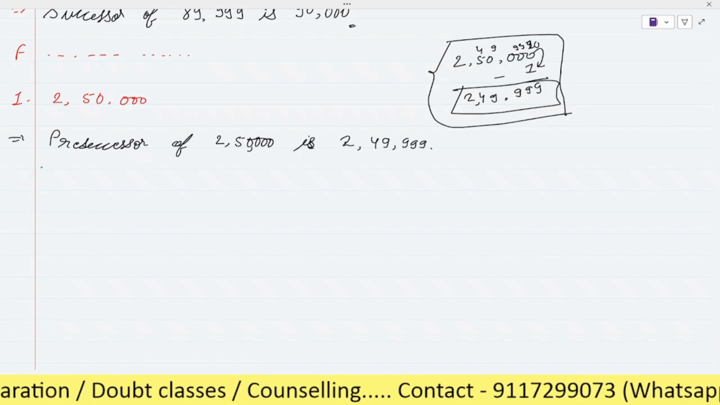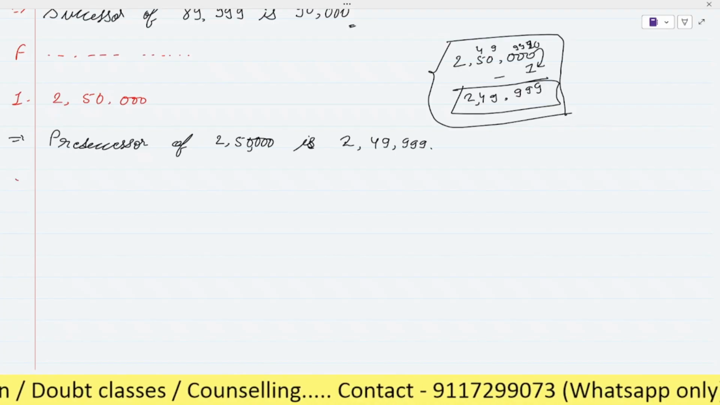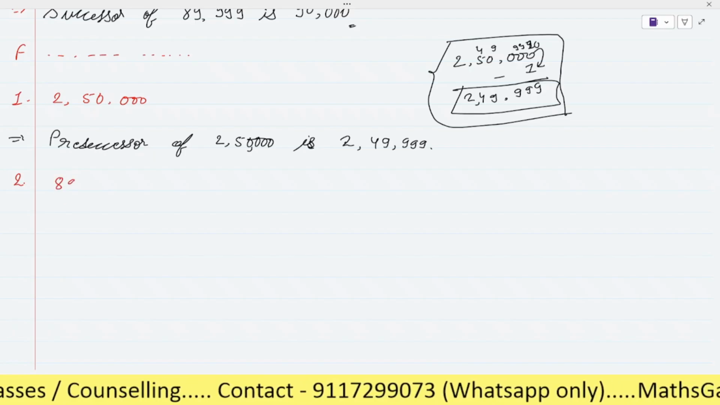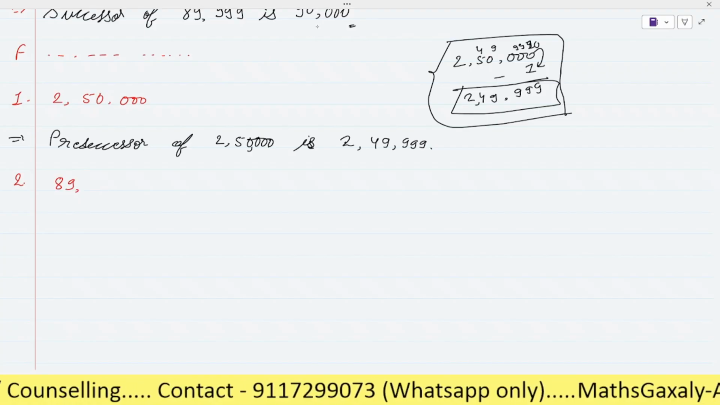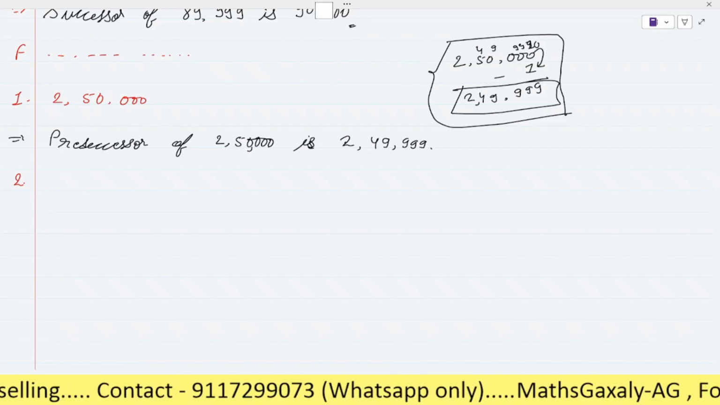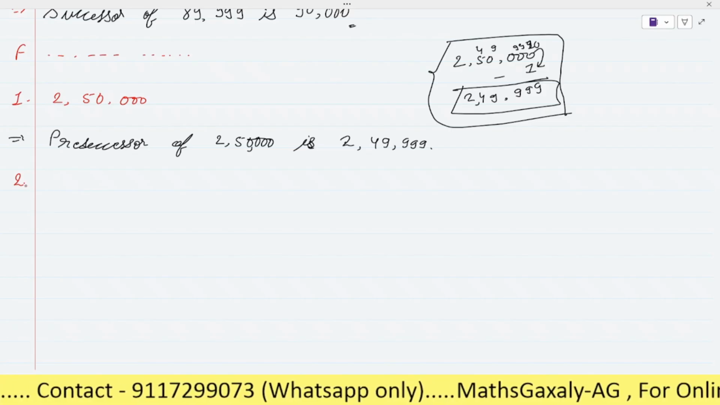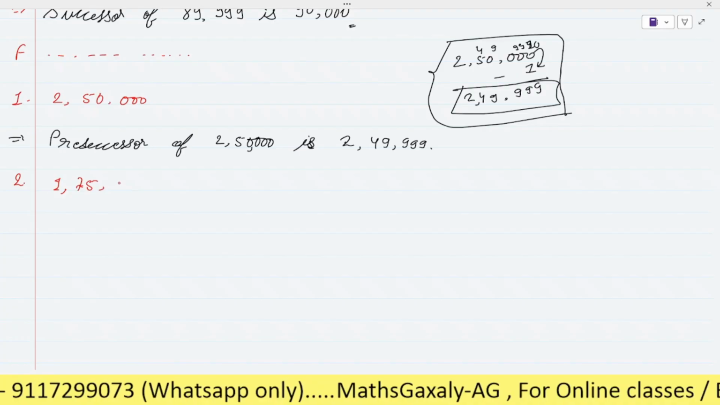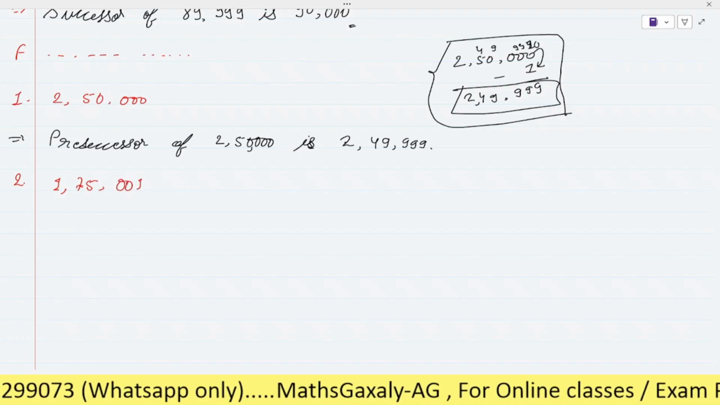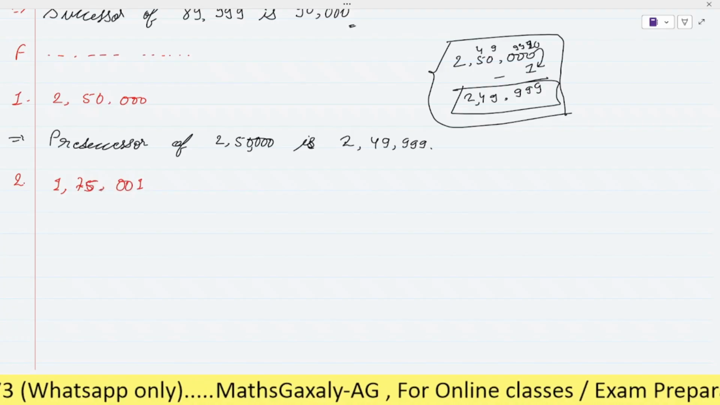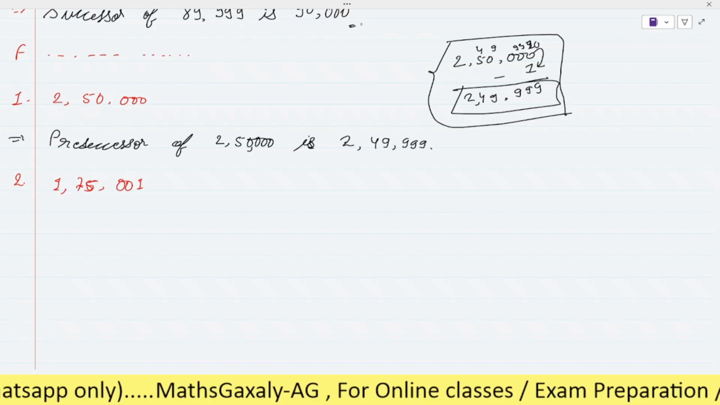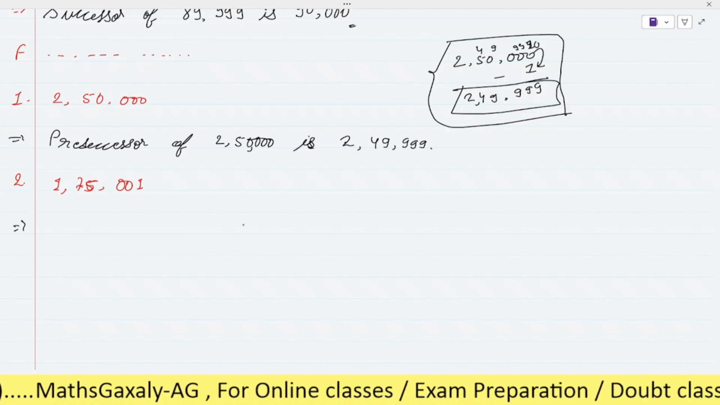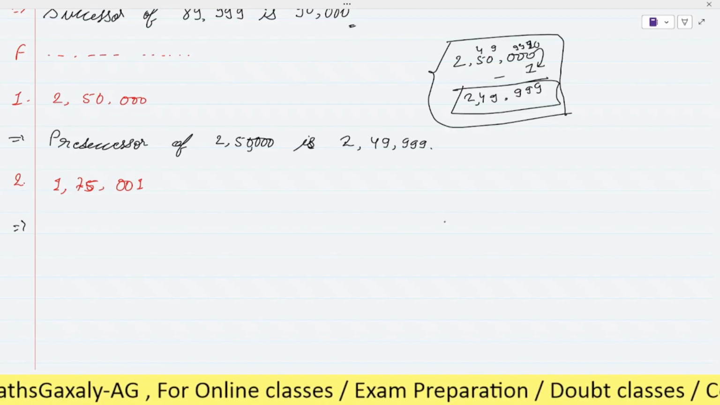Similarly, you have to do question number 2. So you have to write the question. It is 1,75,000 na. 1,75,001, right? 1,75,001 है ना. So did you understand how you have to write it? What will you write first? Predecessor of 1,75,001 is what will it be?